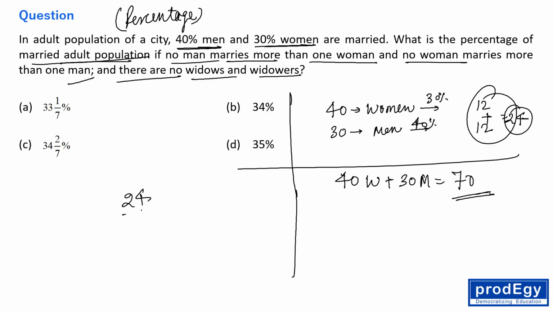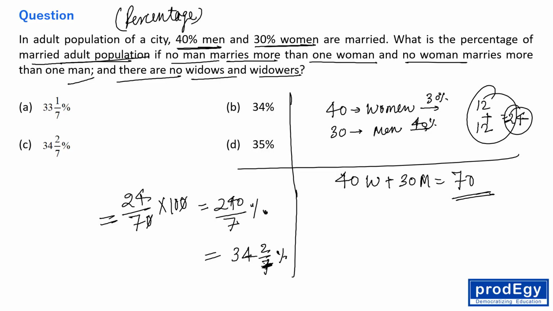So 24 by 70 into 100 we need to find, right? We need to find 24 is what percentage of 70. So 24 by 70 into 100, right, everyone? So we need to find 240 by 7%. This is 3, and 4, and then 2 by 7%, right? So obviously the correct answer is what? The correct answer is option C, right?